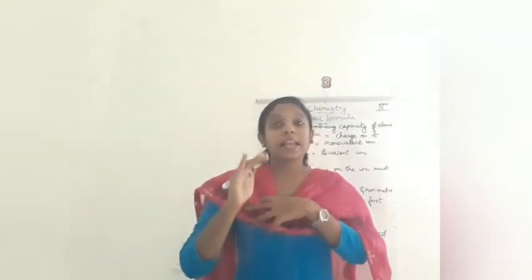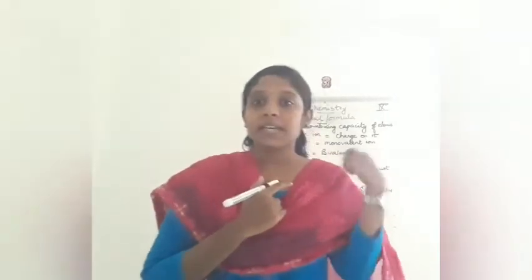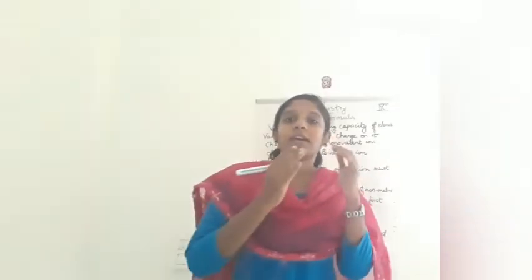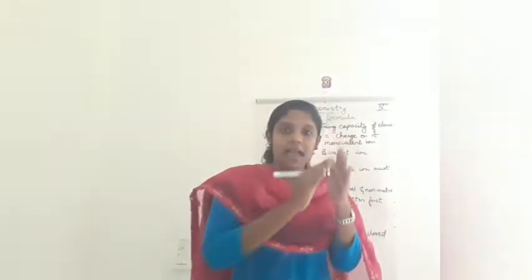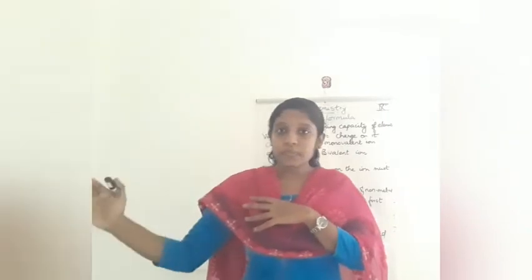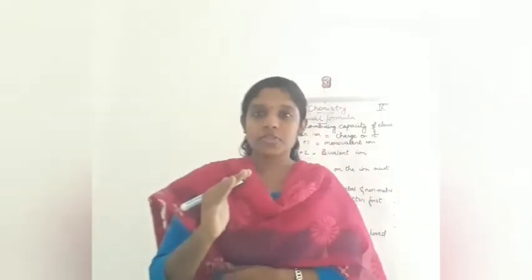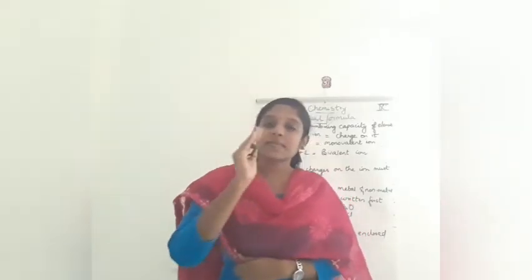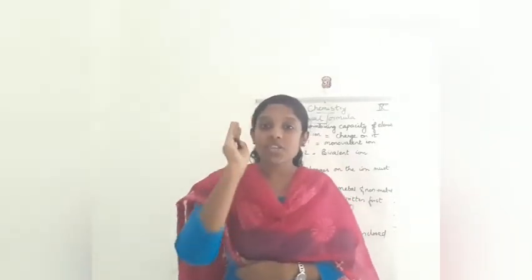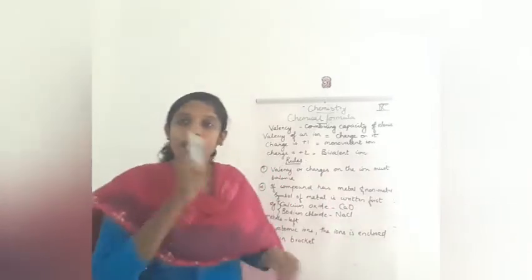In the last class I told you to study a table given in your textbook, which lists the valency of monoatomic ions. The valency is equal to the charge, because they are ions.